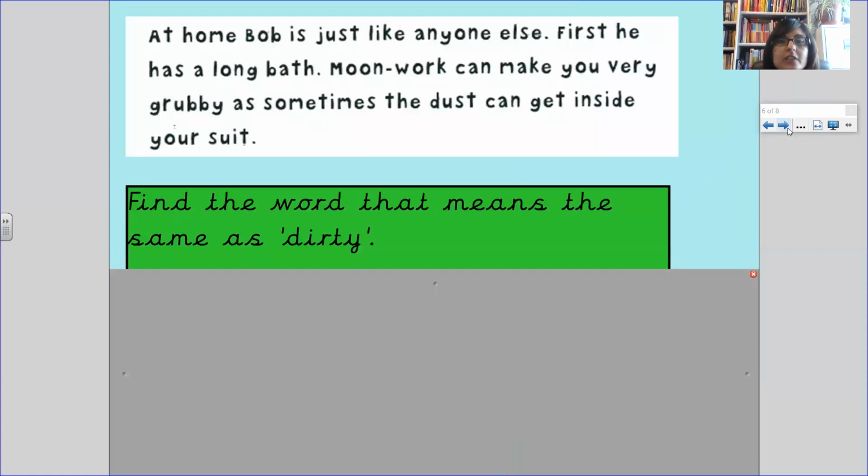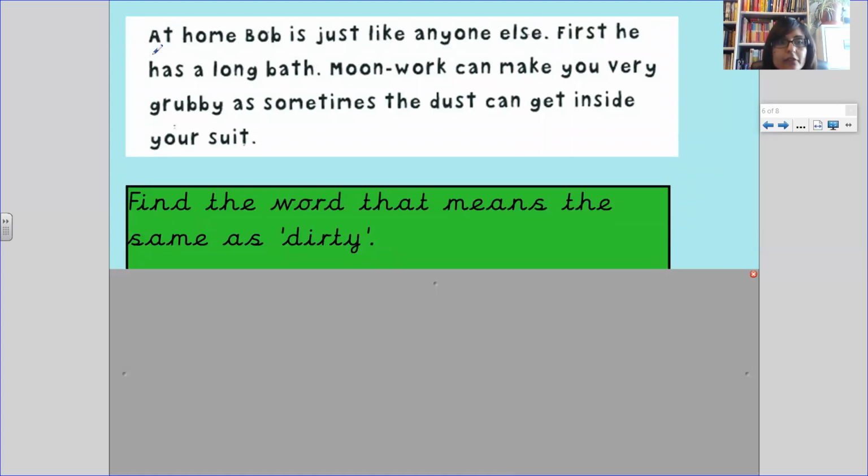At home, Bob is just like anyone else. First, he has a long bath. Moon work can make you very grubby sometimes. The dust can get inside your suit. Find the word that means the same as dirty. Now we need to look for a word, a synonym for dirty, in here.